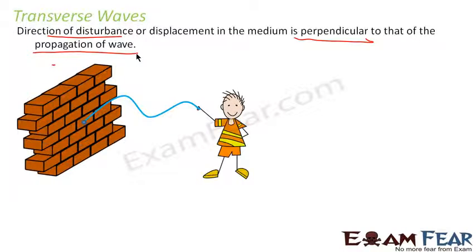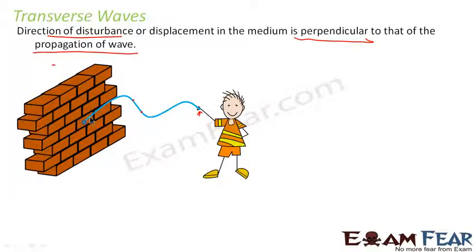Let us suppose a small little boy is holding this thread at one end and the other end of the thread is fixed to the wall. Now what happens? If you give a small jerk to this thread upward, the entire thread kind of moves in a wavy manner. However, you did not give a jerk at this point or this point, right? You just gave a jerk at one end. But this jerk propagated along the entire length of the string.